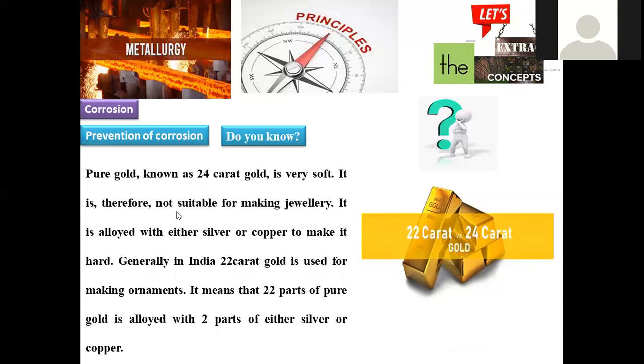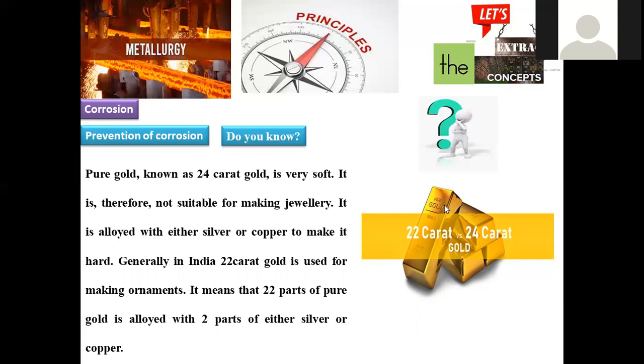Now, in alloy form, we can observe the most familiar one, that is gold. You can often hear 22 karat gold and 24 karat gold as well. What's the main difference between these two? As we are already aware, gold is not used in a pure form, always it is in a soft one.